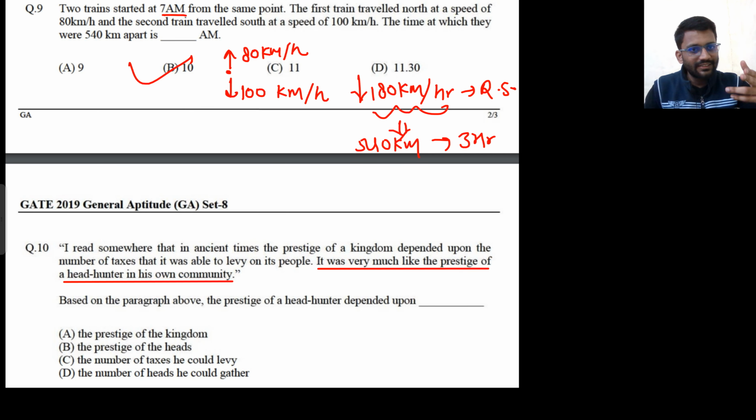The one who hunts the most heads, that means who kills most of the people. Community of headhunters means basically you can say community of criminals. So in a community of criminals, the guy who kills most of the people will be the most powerful, or he will have the most glory. That he is the guy who murdered 10 people. So he will have all the glory. But that thing is wrong.